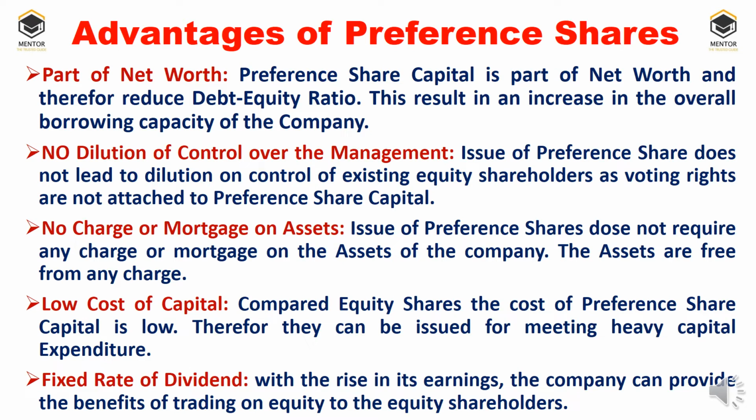Low cost of capital. Compared to equity shares, the cost of preference share capital is low. Therefore, they can be issued for meeting heavy capital expenditure or heavy capital expansion projects. The cost of capital will be less with regards to preference shares when compared to equity shares, not when compared to debentures. Please bear in mind. Fixed rate of dividend. As we are already aware, the rate of dividend will be fixed with regards to the preference shares. The fixed amount will be given as dividend to preference shareholders.